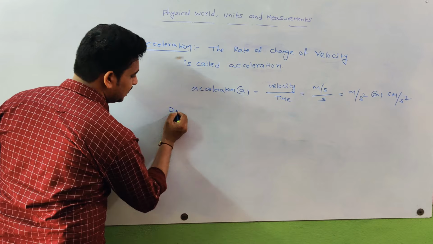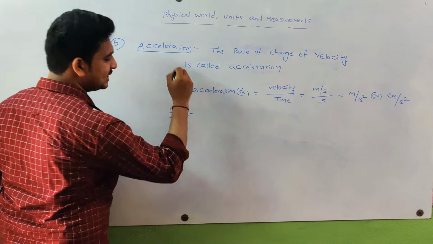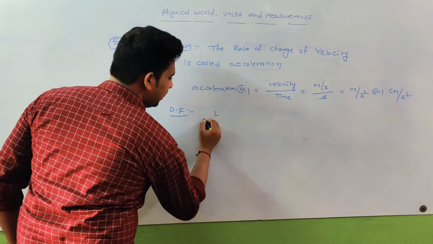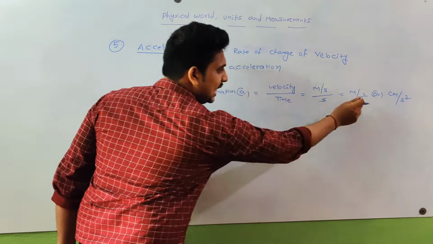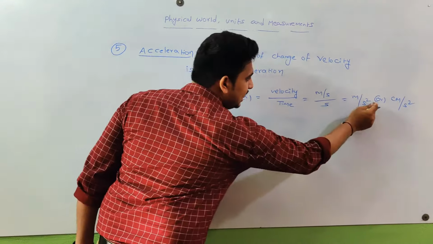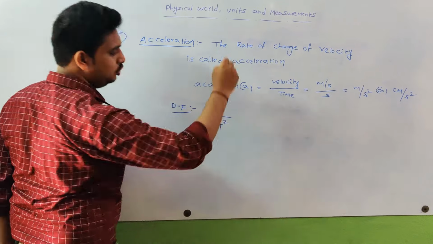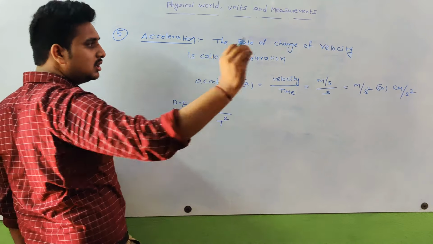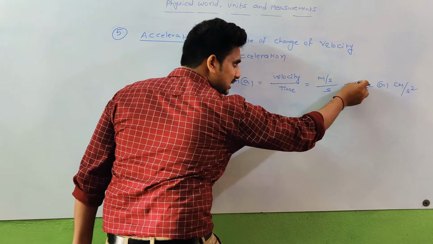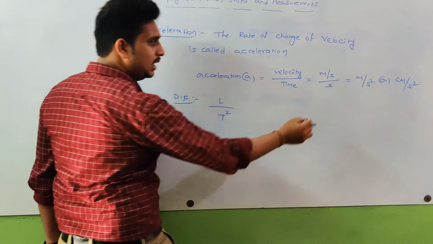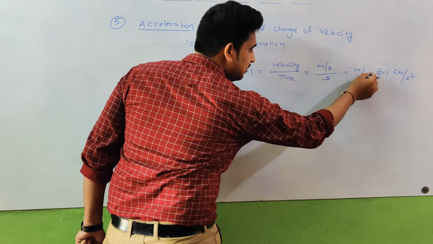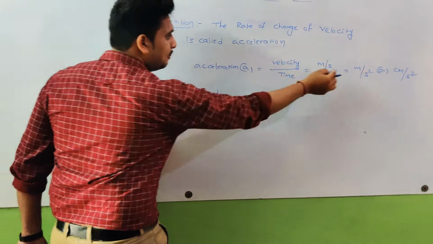How to write the dimensional formula for acceleration? Meter is represented as L, and second refers to time, T, with power 2. Simple logic: whatever is in the numerator, meter, represents length, so we write L. In the denominator is second square, and second refers to time, so time power 2.